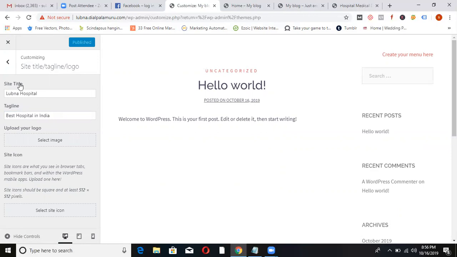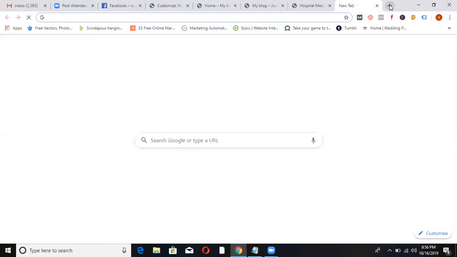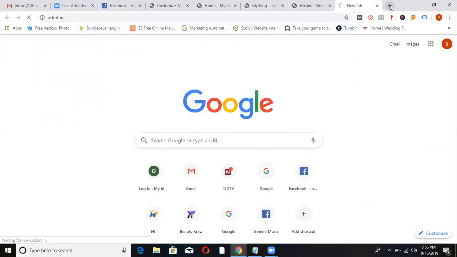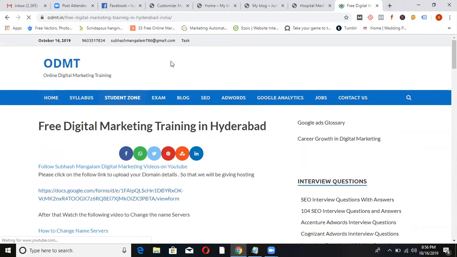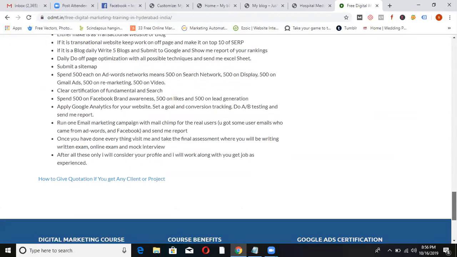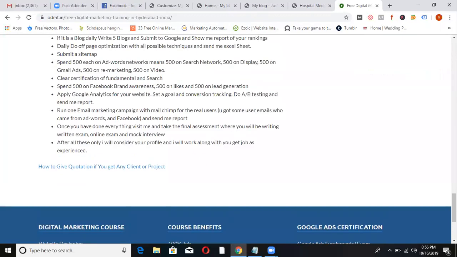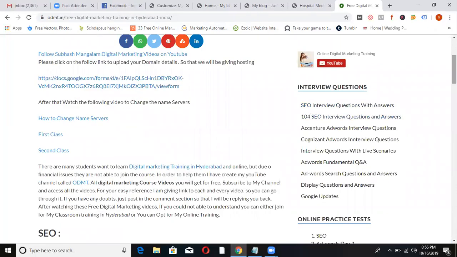It will come after some time anyway. Don't close, go back. Header area. Something I have to tell here. What is header? What is footer? In my website or any website, this thing is called the header. The top thing is called the header, and the bottom is the footer. And what is there on the right-hand side and left-hand side, these are called the sidebars.